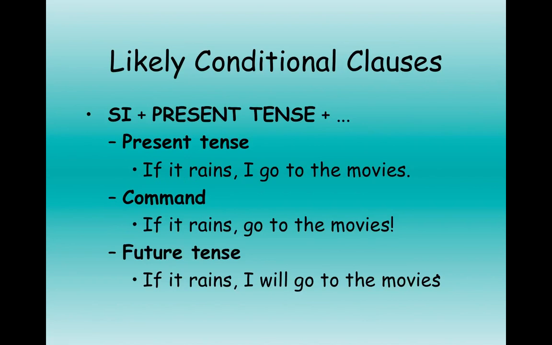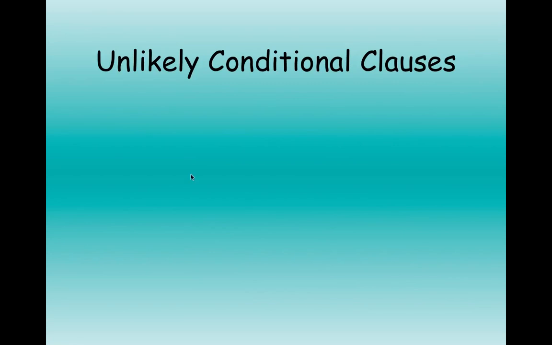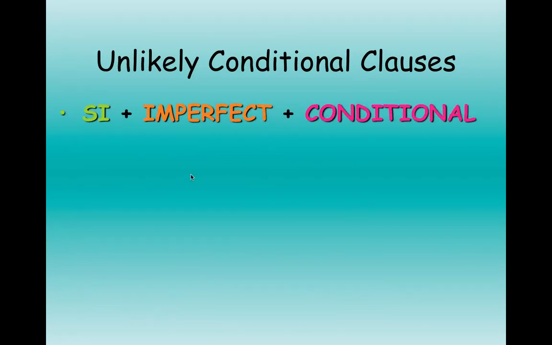Now, the second kind that we're going to focus on are unlikely conditional clauses. All right, and this follows the formula of si plus the imperfect plus the conditional. This gets tricky because we still have to remember how to conjugate verbs into the imperfect. It's amazing, right? We learn something and then we keep using it. We don't just forget it. It gets confusing because yes, the endings are the same for the imperfect and the conditional, but the stems are different. So look out.